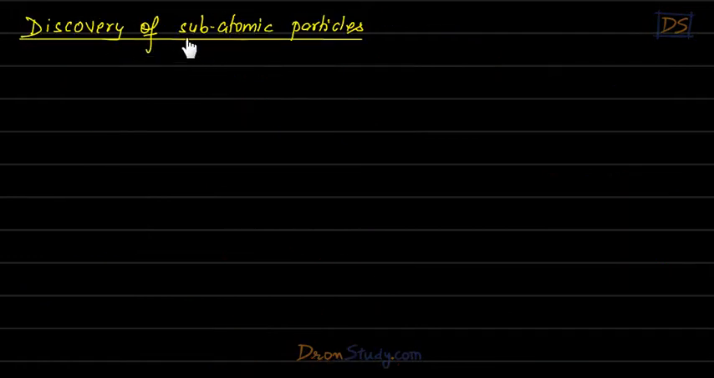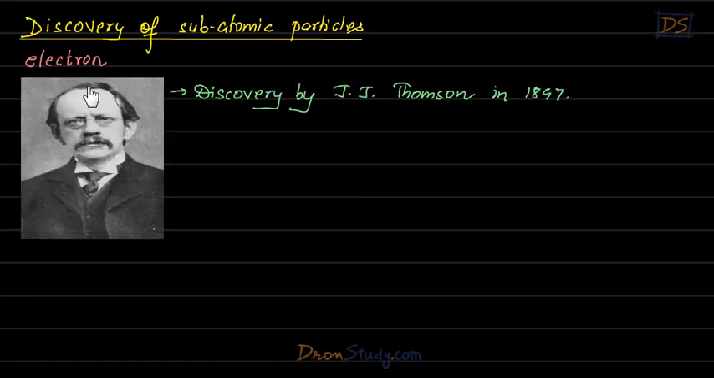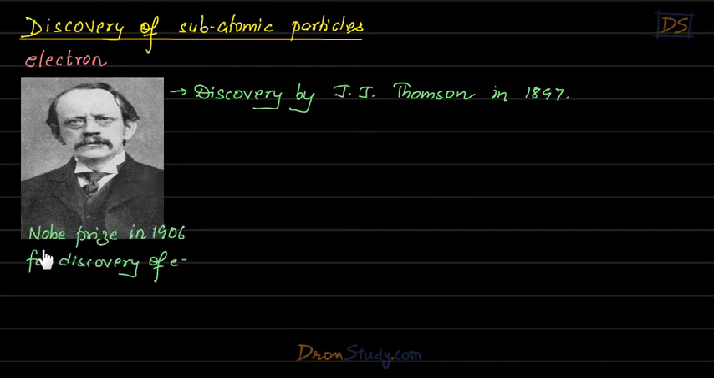So now, discovery of subatomic particles. So students, how were these subatomic particles, electrons, protons and neutrons, discovered? How did scientists come to know about them? So first of all, let us talk about electron, students. Electron was discovered by great scientist J.J. Thomson in 1897, students. J.J. Thomson. He was a great scientist, students, and he also won Nobel Prize in 1960 for discovering electron.